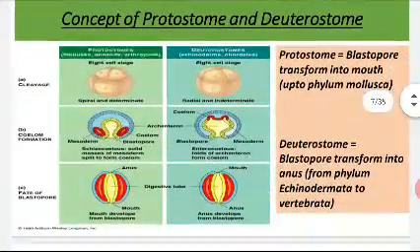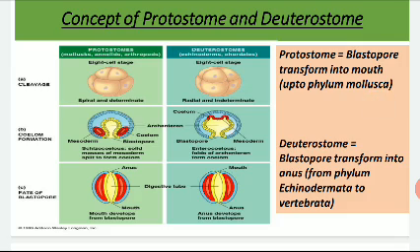Okay, now the next concept is the protostome and deuterostome. Now at the gastrula stage, when the archenteron, our digestive tract, is formed, a pore is formed that is known as the blastopore. Now see here at the second picture, the yellow colored marking is the blastopore, and the infolded part is the archenteron or the forming digestive tract.